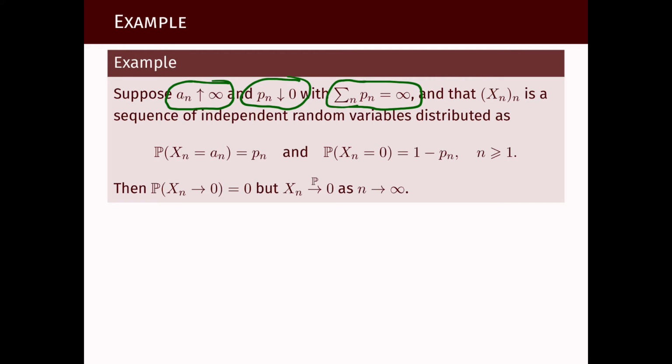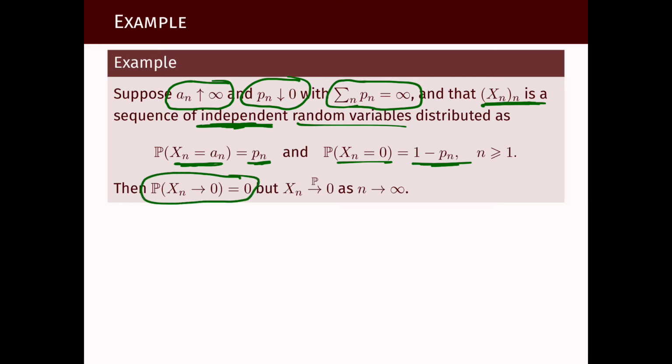Then I'm going to define xn as independent random variables, so here we're using independence again, with this distribution. Xn will be an with this small probability, and it will be 0 with what remains of probability.